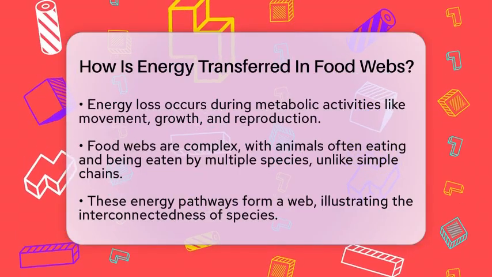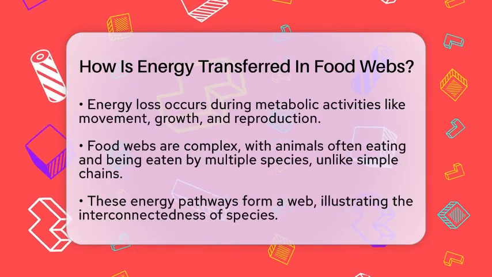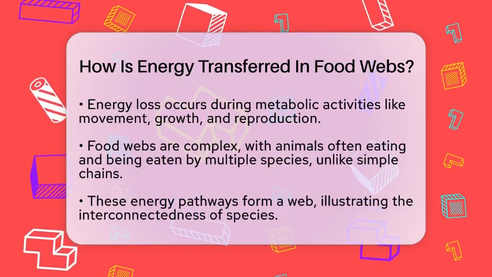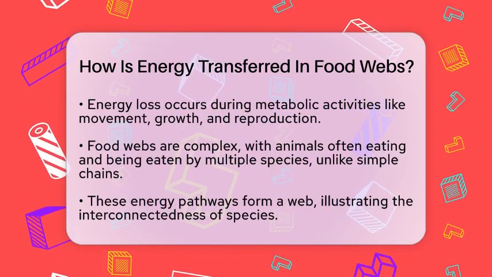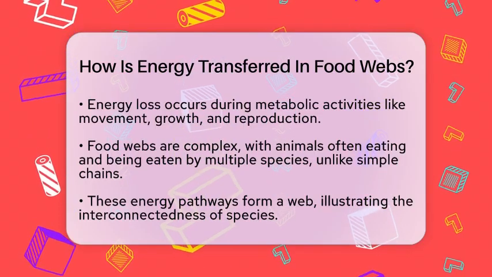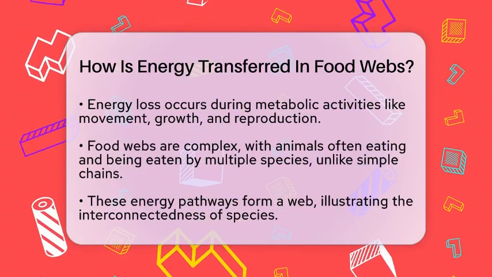Food webs are more realistic than simple chains because many animals eat different kinds of food and are eaten by various predators. This creates a complex network of energy pathways. Understanding this flow helps us see how important primary producers are, because they kickstart the whole process.